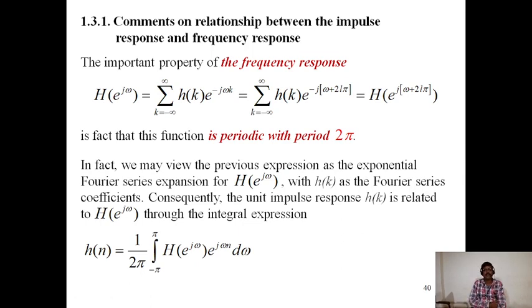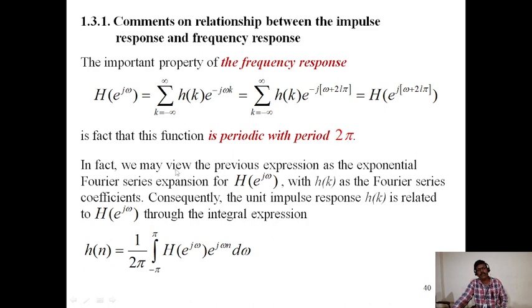Comments on the relationship between the impulse response and frequency response. The important property of the frequency response is that H of e power j omega is equal to the sum from k equals minus infinity to infinity of h of k e power minus j omega k, which is equal to the sum of h of k e power minus j (omega plus 2 pi l) k, which is equal to H of e power j (omega plus 2 pi l). This is the fact that this function is periodic with period 2 pi.